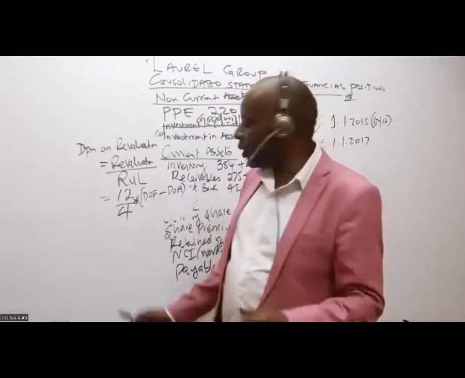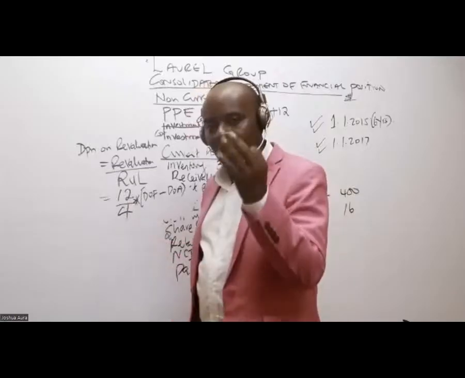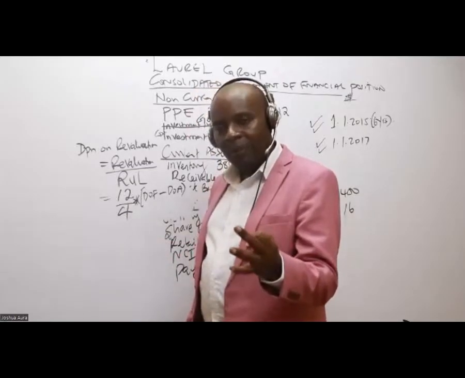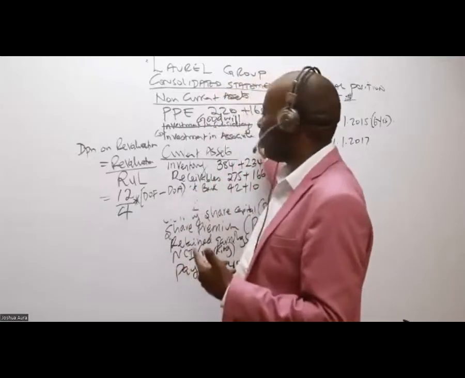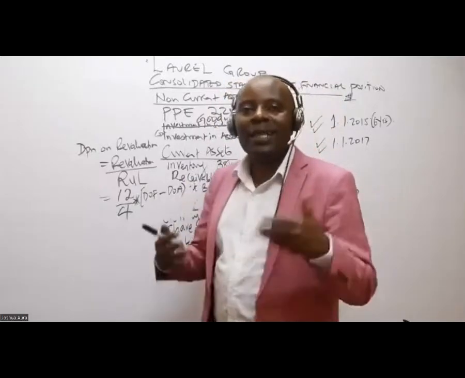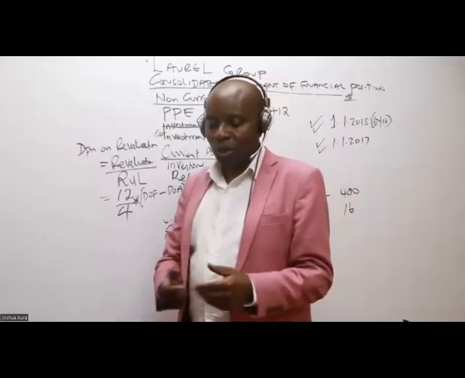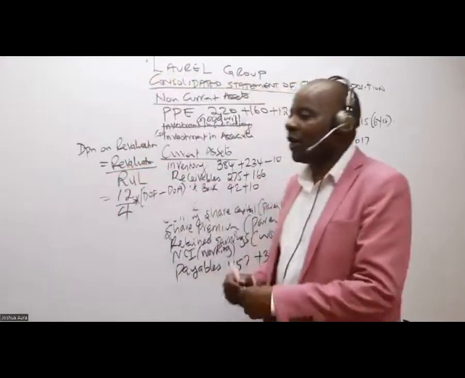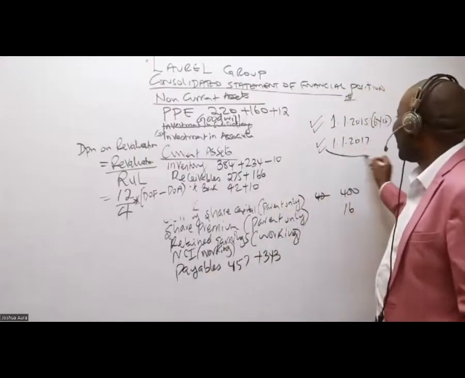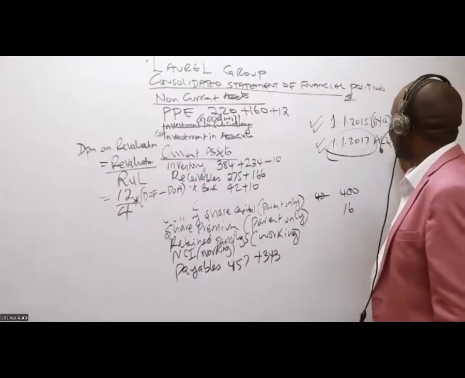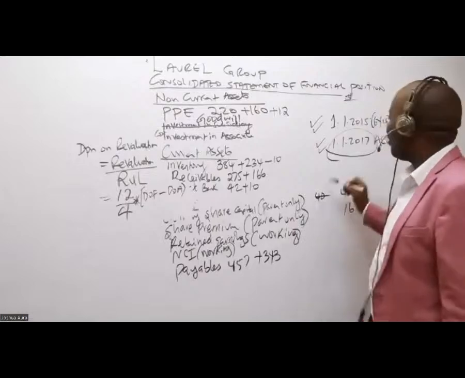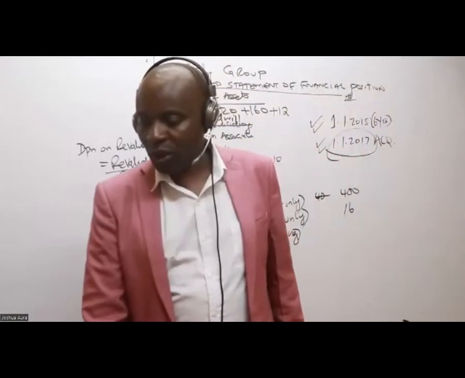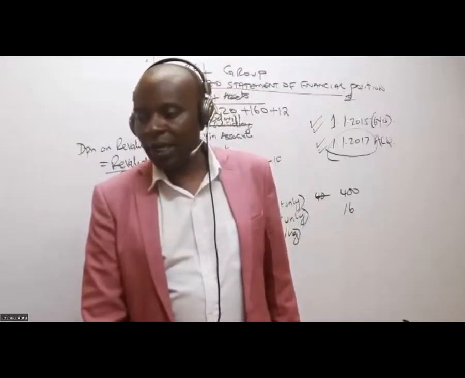So because 12 divided by 4 will give me 3, I'm depreciating 3 for each year. But they want cumulative here. So I want to know how many years I stayed with this subsidiary. In this question, we know that the date of acquisition is 1st of January 2017. This is the acquisition date. How about the date of the financial statements?